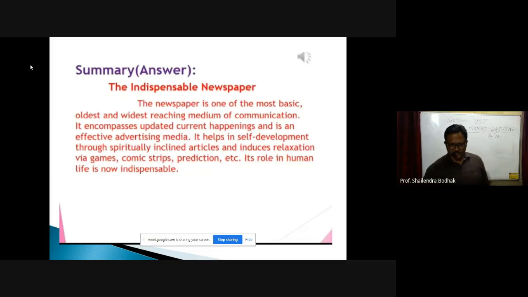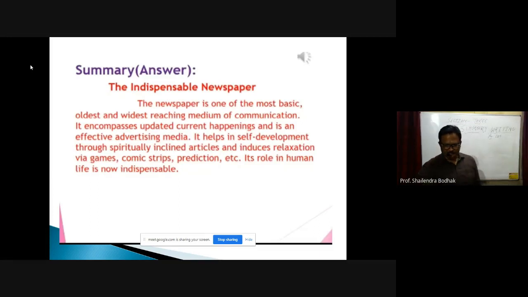If you go through that sample passage which is given there, then directly from the third paragraph: it helps in self-development through spiritually inclined articles and induces relaxation via games, comic strips, predictions, etc. So you can find here the passage which is given in the previous slide.